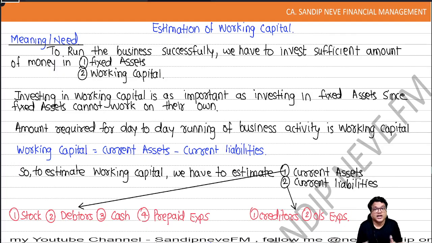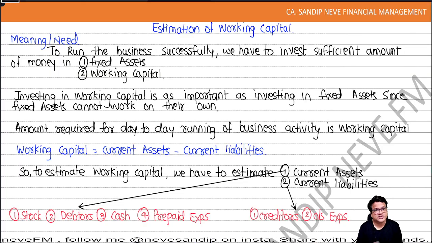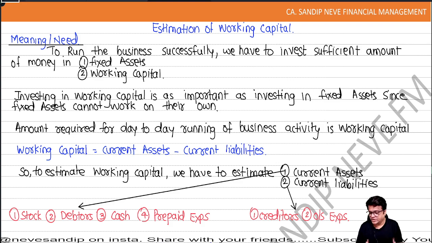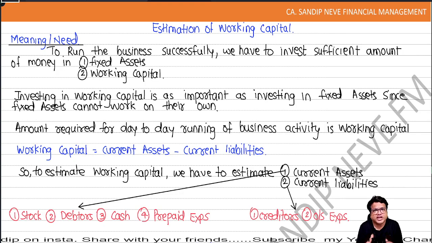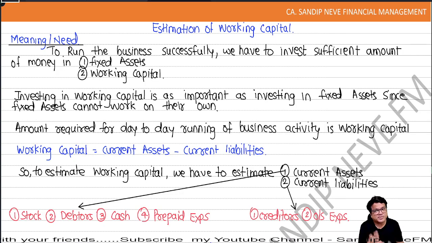So how much to invest will depend upon how much we need. So what is working capital? We all know, day-to-day funds required for day-to-day business activities, that is current assets minus current liabilities. So if you have to estimate working capital, very simple: estimate current assets, estimate current liabilities, deduct it.